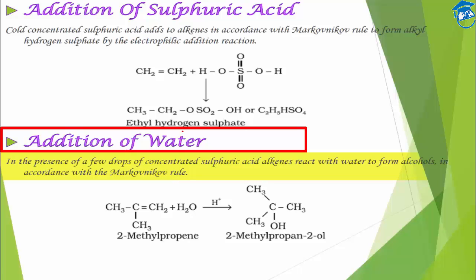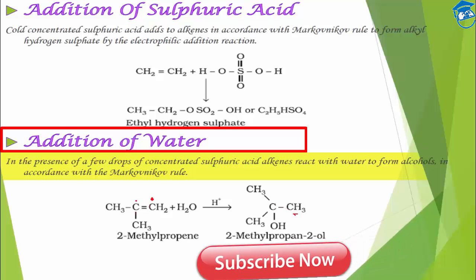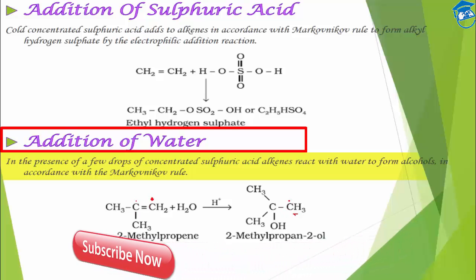All the electrophilic addition reactions will generally follow Markovnikov's rule. H will go to that carbon atom which is already having more number of hydrogen atoms. So H will come to this position and OH will go to the other position, this carbon. So H is coming here, OH is coming here.